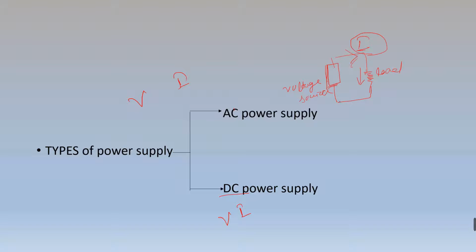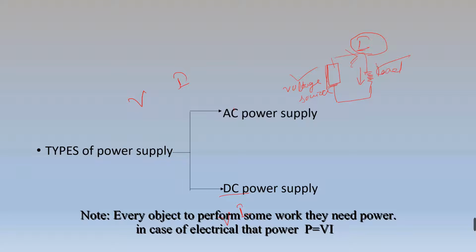When the current flows through that load, the load starts working. So what is the aim of this voltage source? To make the current flow through this load so that it will start working. By taking current into account, scientists have given a simplified notation to this power supply, that is AC or DC power supply.